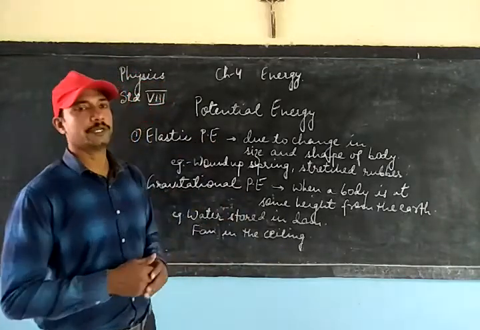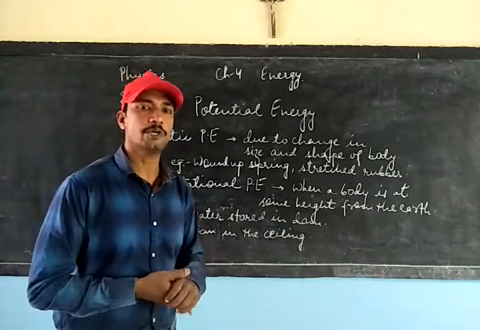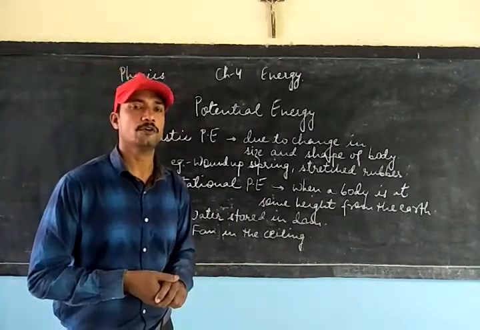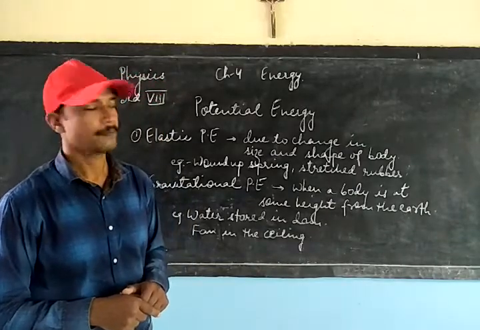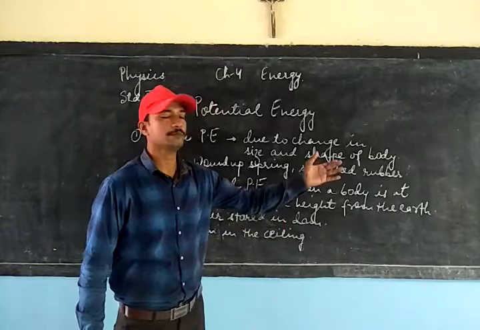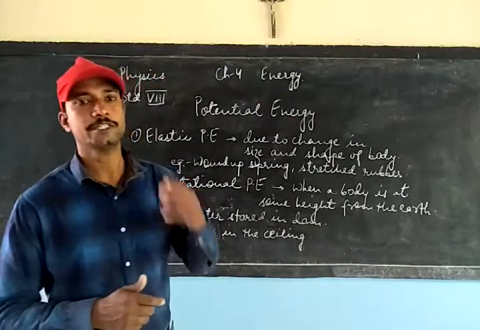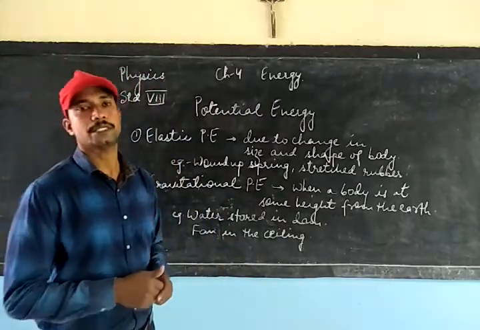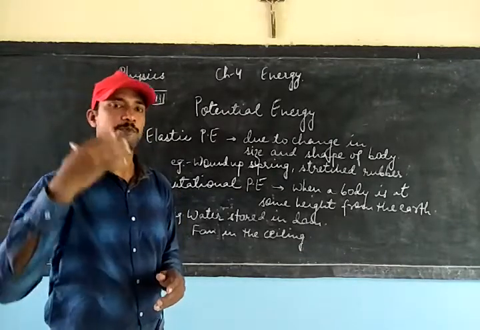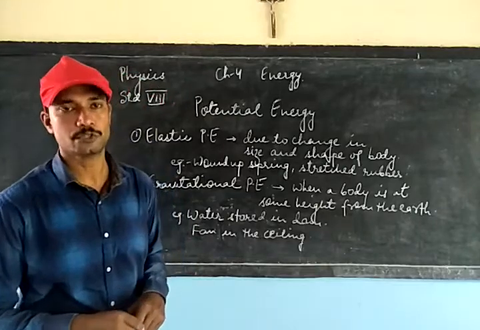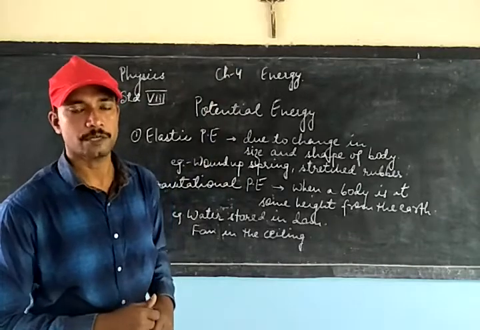We have the second form of potential energy, which is called gravitational potential energy, and this energy is stored in a body when work is done on a body to take the body to some height from the ground. So when a body is at some height from the earth or from the ground, then the body will possess an energy called gravitational potential energy. For example, a fan in the ceiling has gravitational potential energy stored in it. Water stored in a dam also has gravitational potential energy stored.